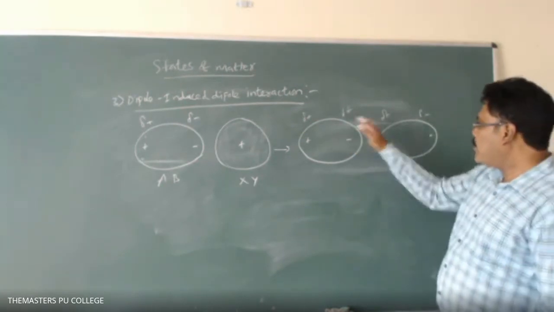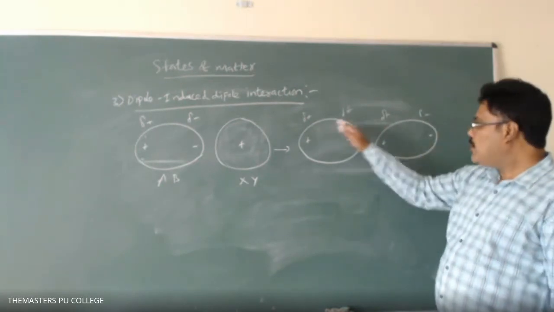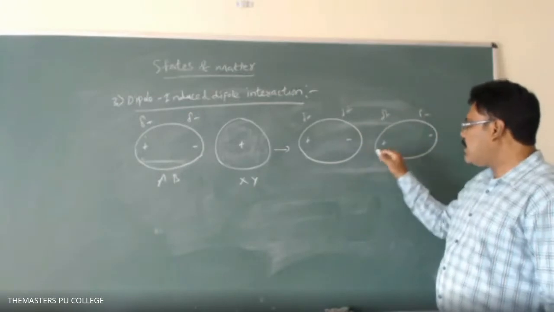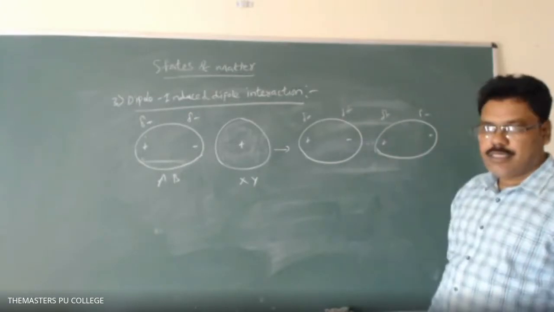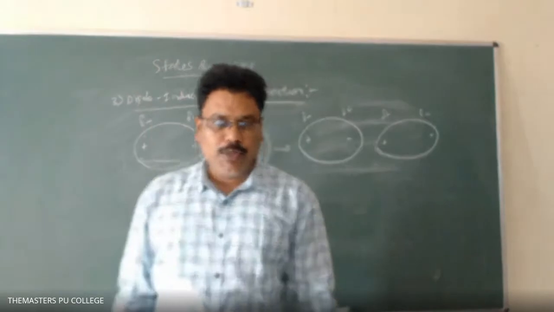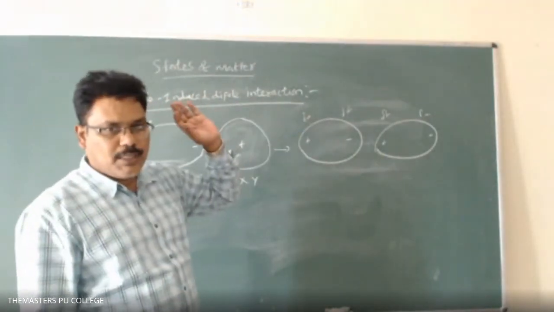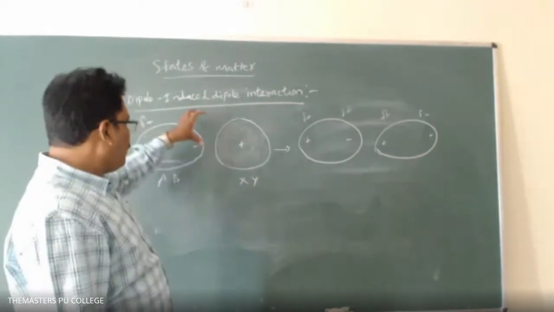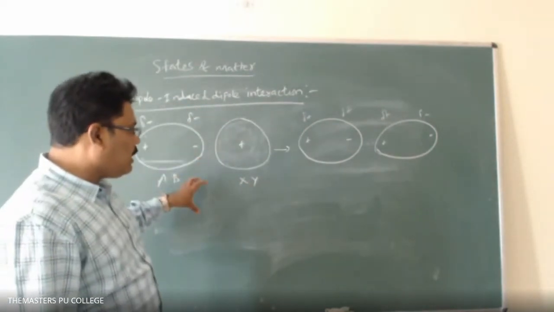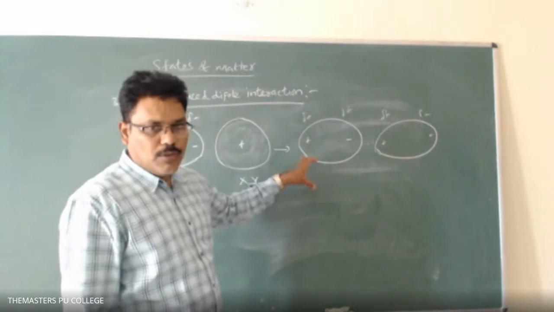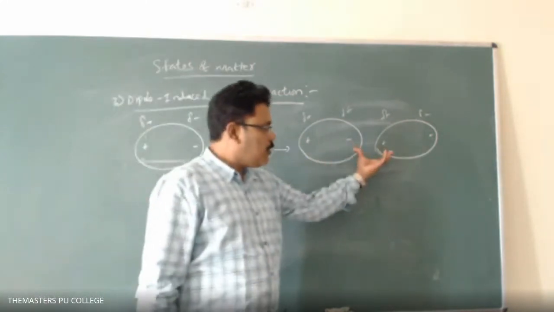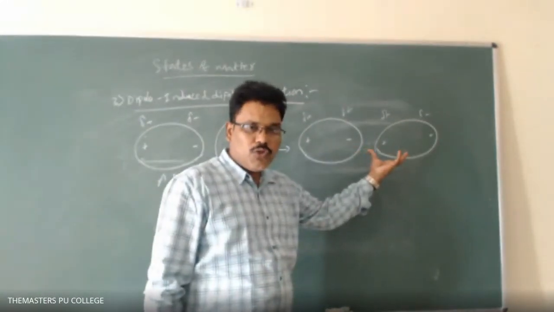So two dipoles arise, and due to these two dipoles an attraction arises between the molecules. That is known as the dipole-induced dipole interaction. One of the molecules is inducing a dipole on the other molecule, and due to that some attractive force exists between those two molecules.